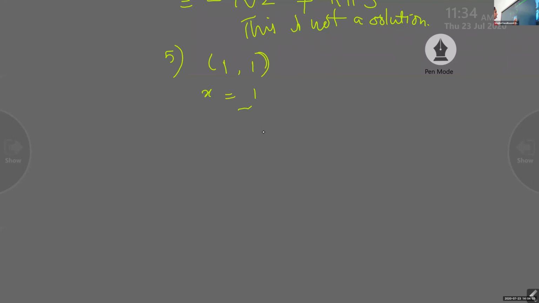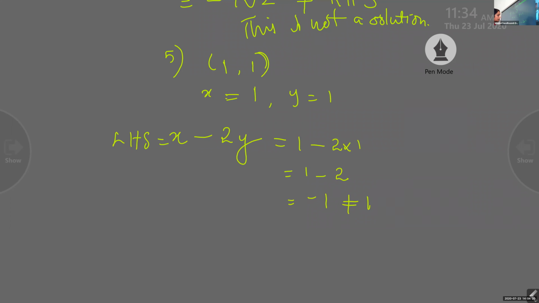Our equation is x minus 2y. LHS is x minus 2y. It is 1 minus 2 into 1. 1 minus 2. It is negative 1, which is not equal to RHS. So this is also not a solution.